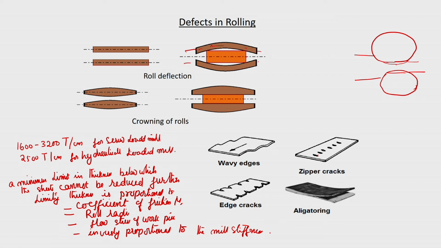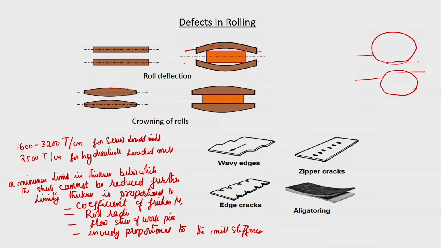So, in that case, the solution to avoid this is that you do crowning or give a chamfer like this. You give a chamfer to the roll. It is an exaggerated view which is shown, it will be only very small. You give a chamfer to the roll, so that at the center, though it is deforming, and when you move towards the edge, you are going to have a uniform deformation.